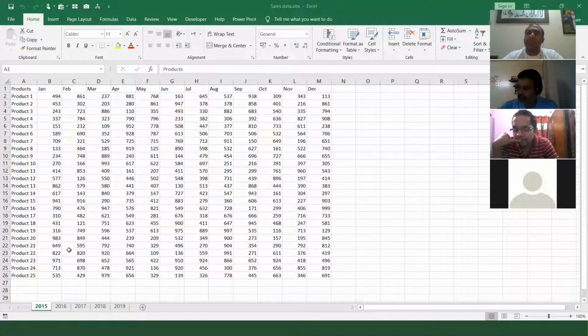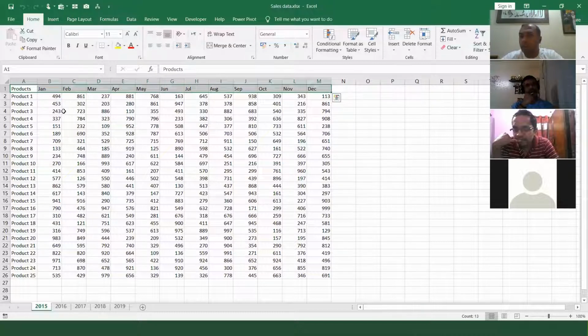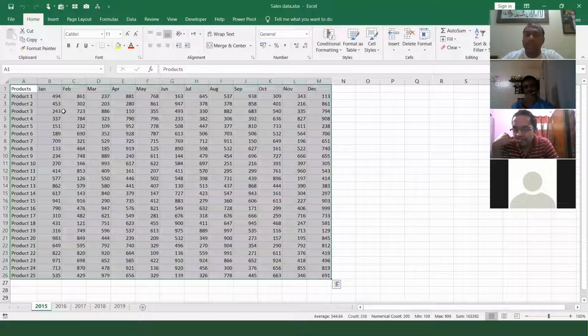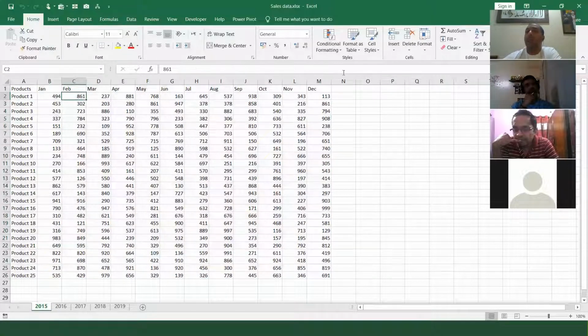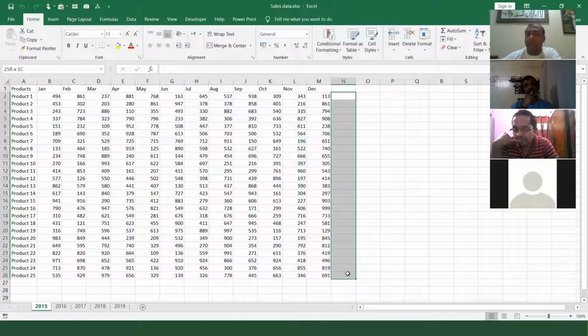So instead of doing this task regularly, every day, why not record all these things? For example, you download this file from the internet and this is very raw data. There is no formatting. On a regular basis, you have to make the heading bold, put color into this, do the center align. Then you arrange the data in a sorting manner, put some conditional formatting over here, put a total formula, put a sum and then drag it. So these are the 10, 15, 20, 30 actions you do regularly on that file.